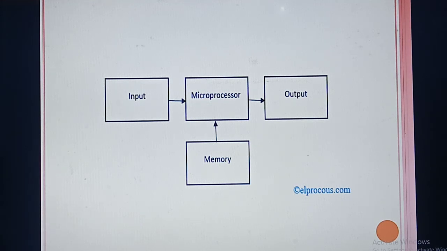So you give input, and the microprocessor accepts the input as binary data. Then the microprocessor processes the data and stores it in the memory for further use. Then the user will get the output.